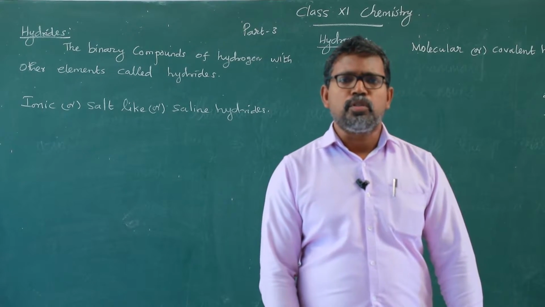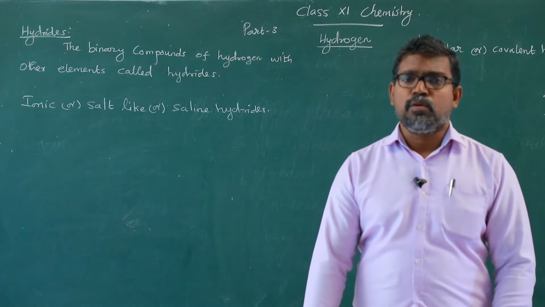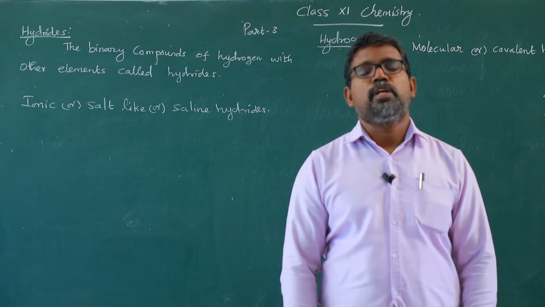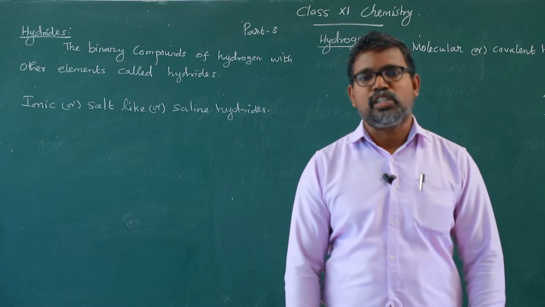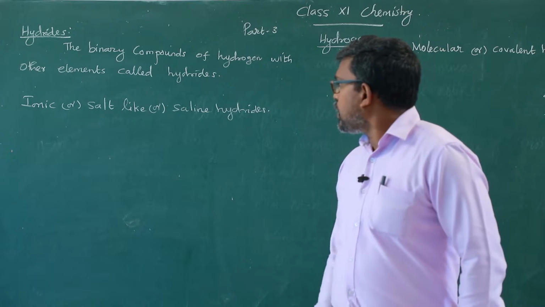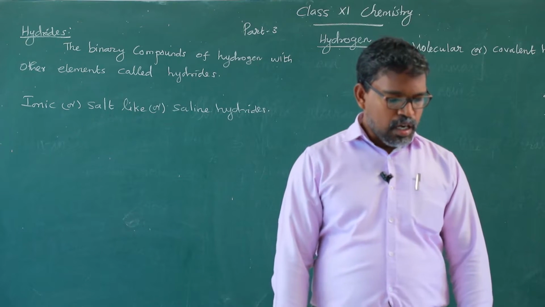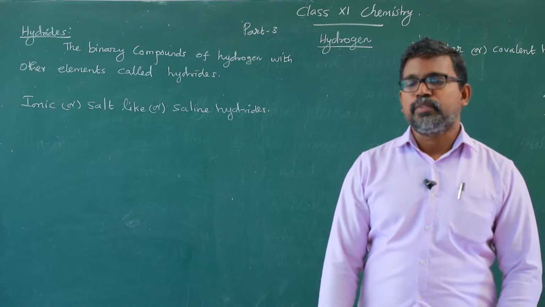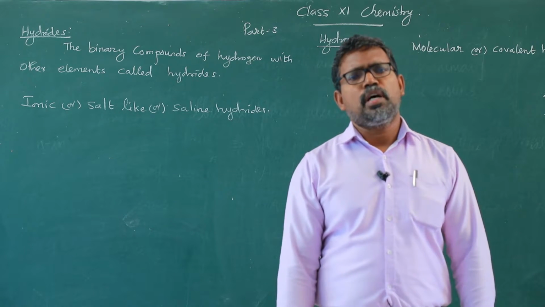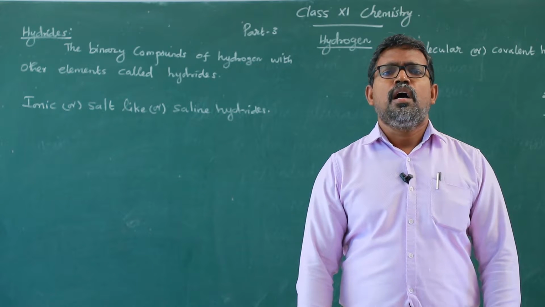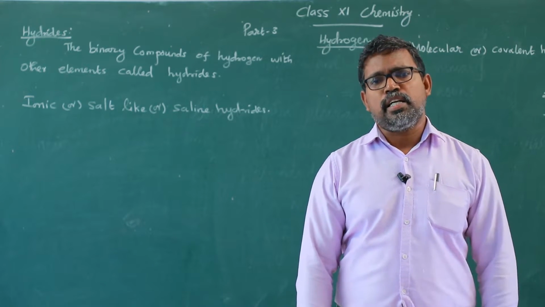So, these compounds have a common salt-like structure. Common salt is sodium chloride. Sodium chloride-like structure. Therefore, they are salt-like hydrides or saline hydrides. How are these compounds prepared? Normally, these compounds are prepared by heating the metals with hydrogen under certain conditions.